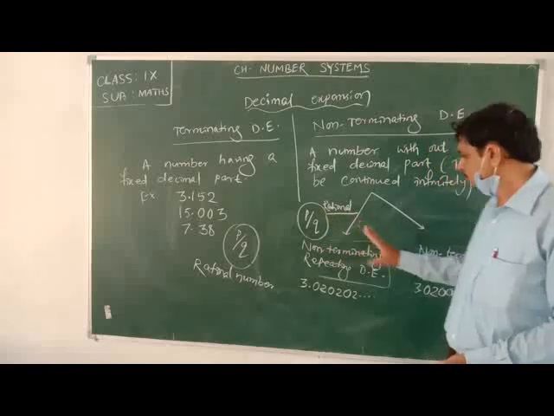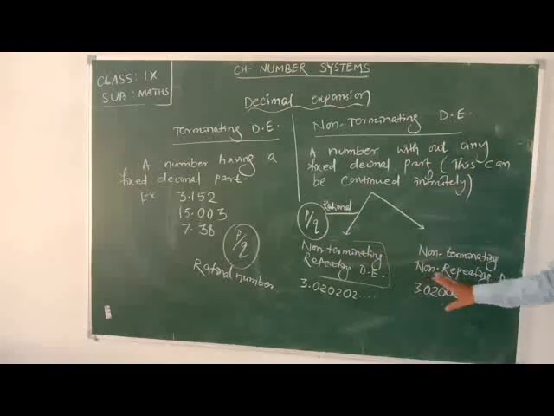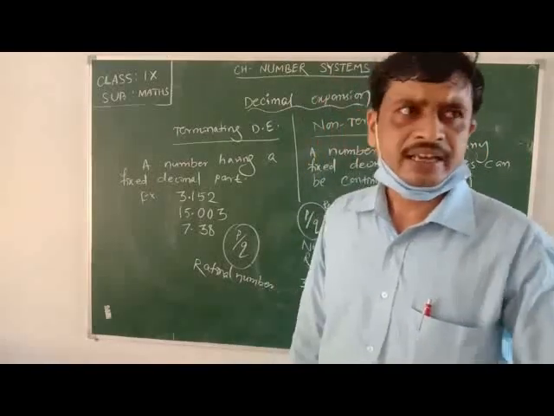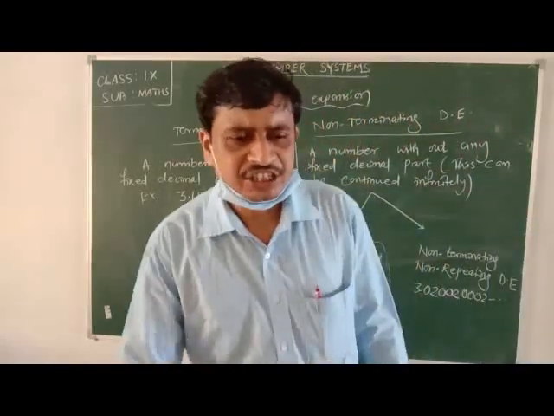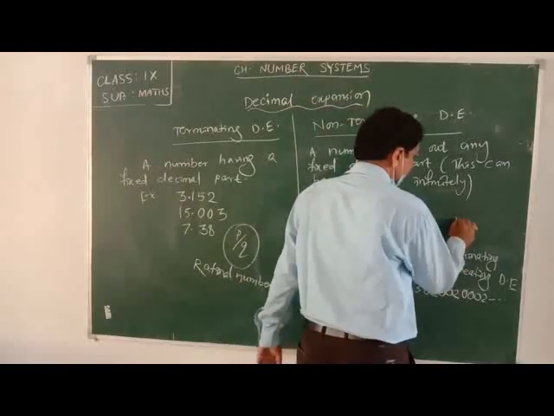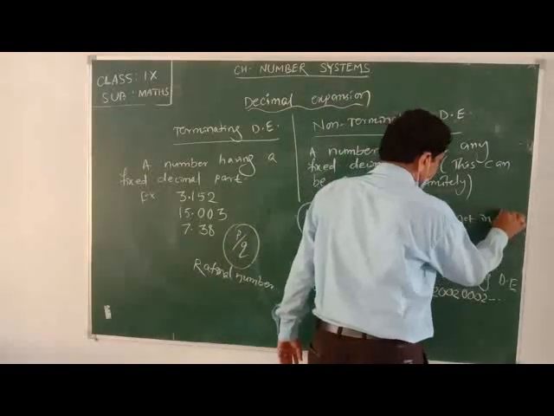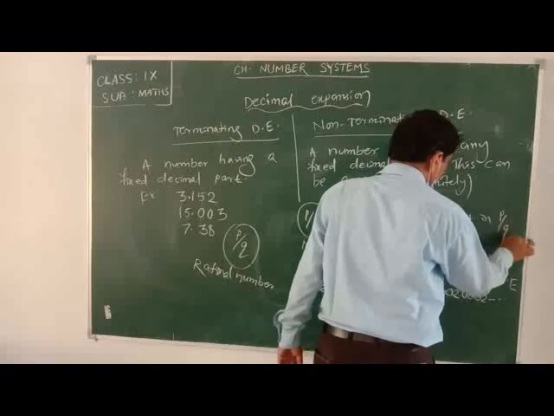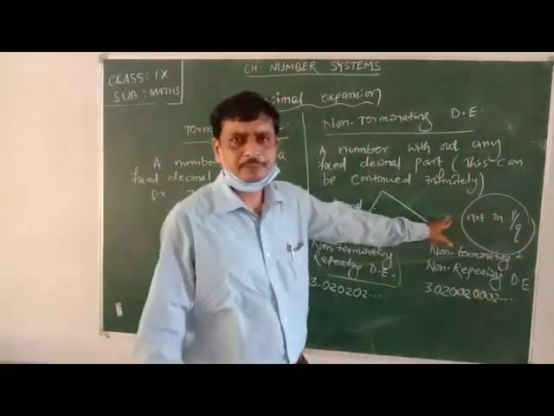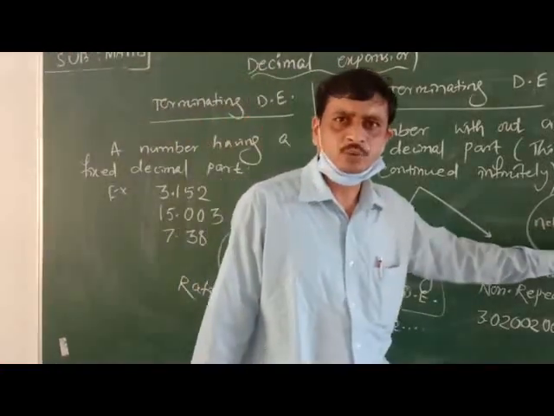When we come to this non-terminating, non-repeating decimal expansion, this number cannot be represented in the form p by q.